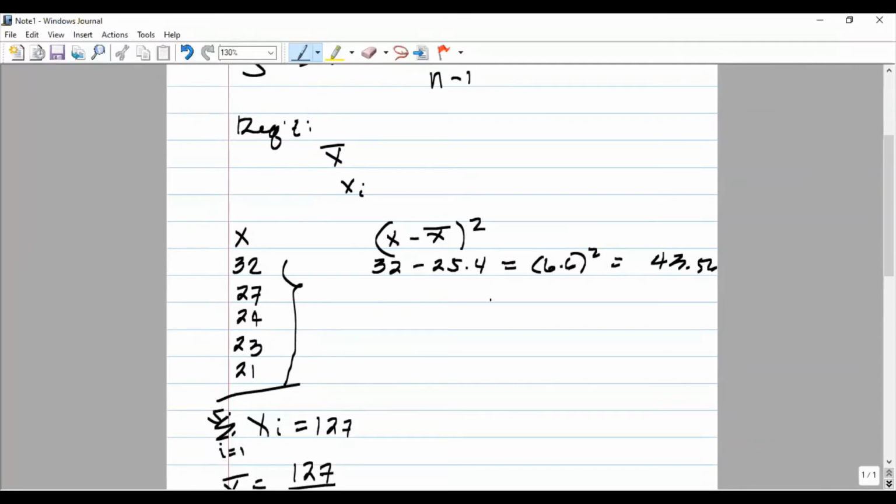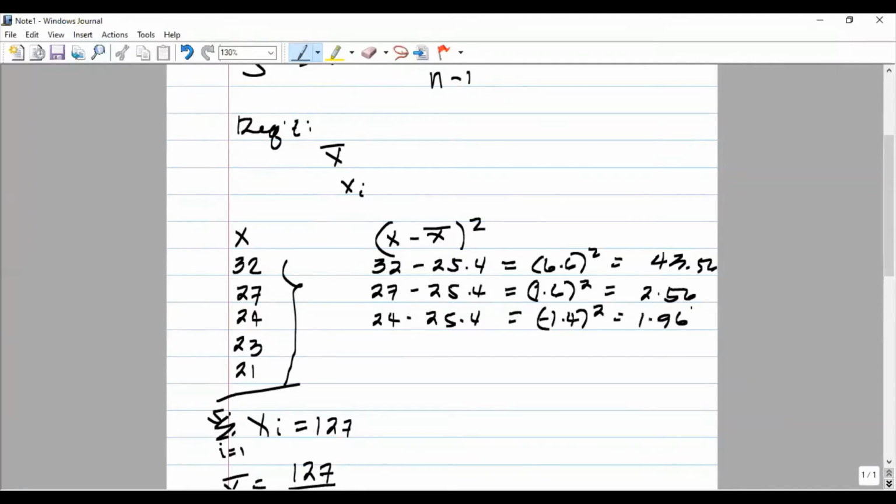Okay, the second one is 27 minus 25.4, which is equal to 1.6, and we square that also, we get 2.56. Okay, and the third one is 24 minus 25.4 equals negative 1.4, and we square that, we have 1.96.